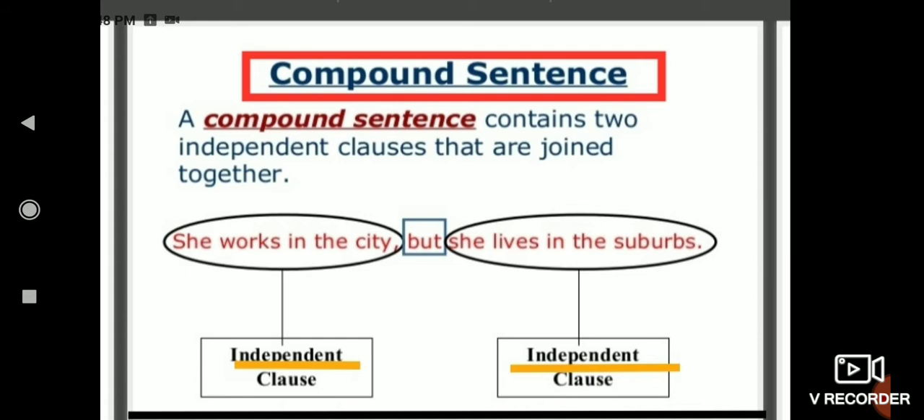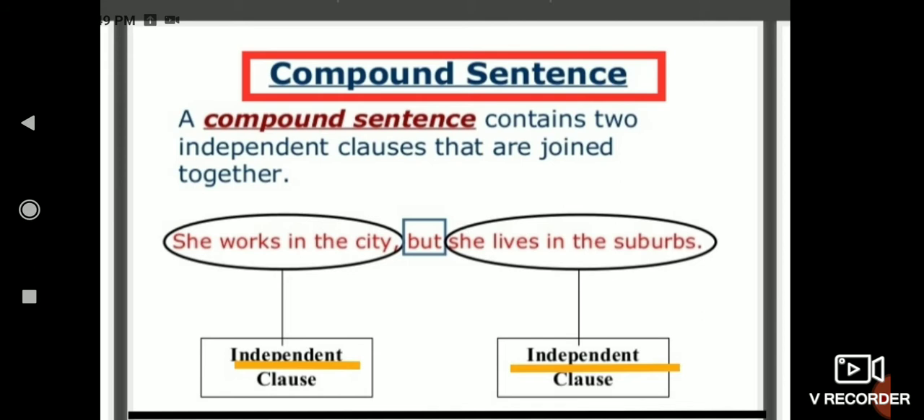Here, both kinds of independent clauses will be attached with a coordinating conjunction. Here, "now she works in the city" is an independent clause, and "she lives in the suburbs" is also an independent clause. When a sentence contains two independent clauses, that kind of sentence is known as a compound sentence.